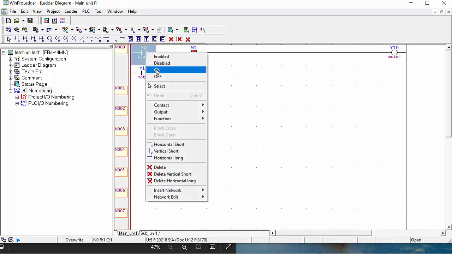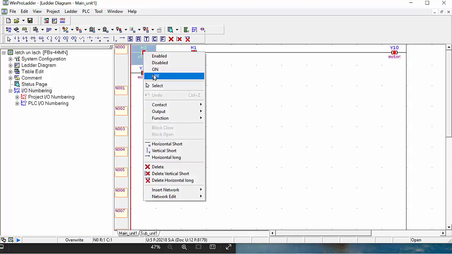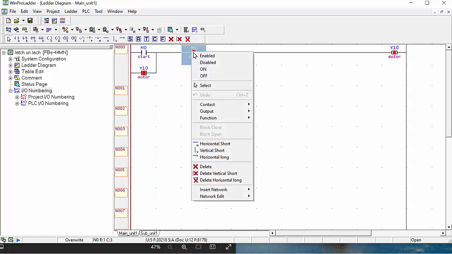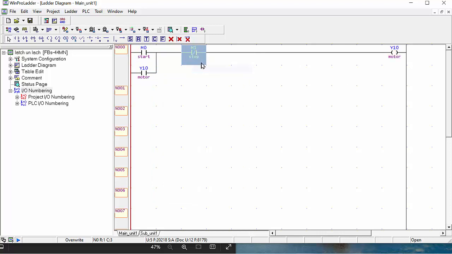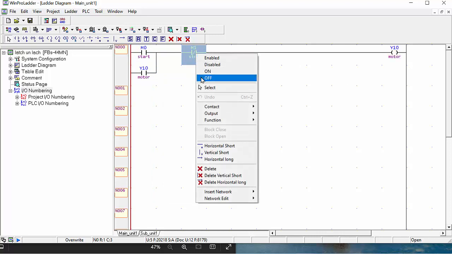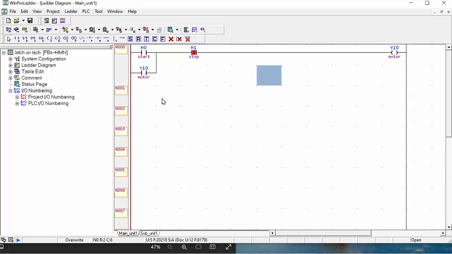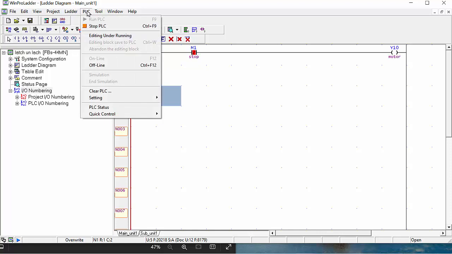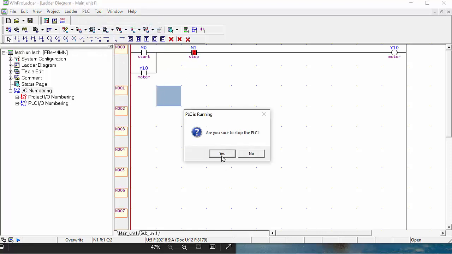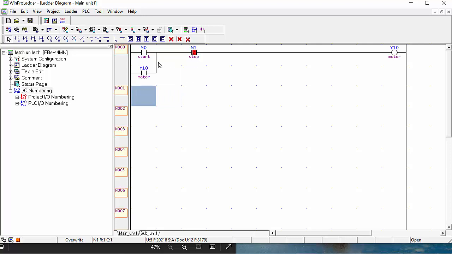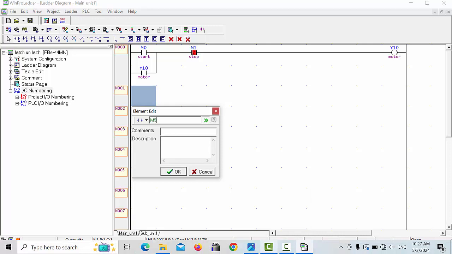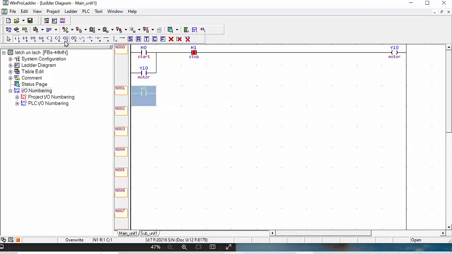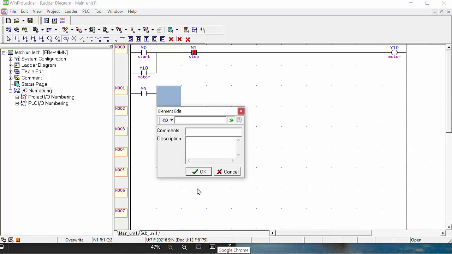So this is on, and if you would like to make it off, you can click this one button M1, and after that Y10 will be off. This is the same as the set and reset command program, but a little different. Some people like this, some people don't. So I will show you how to make this also. We will make it with set, using this one here. For example, M5 I am using for set.